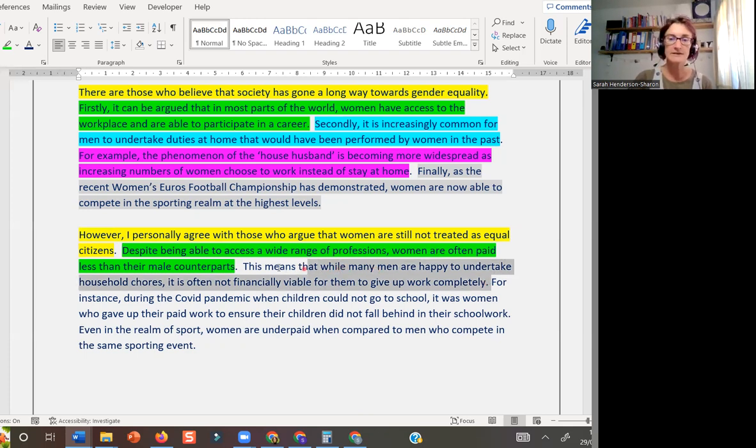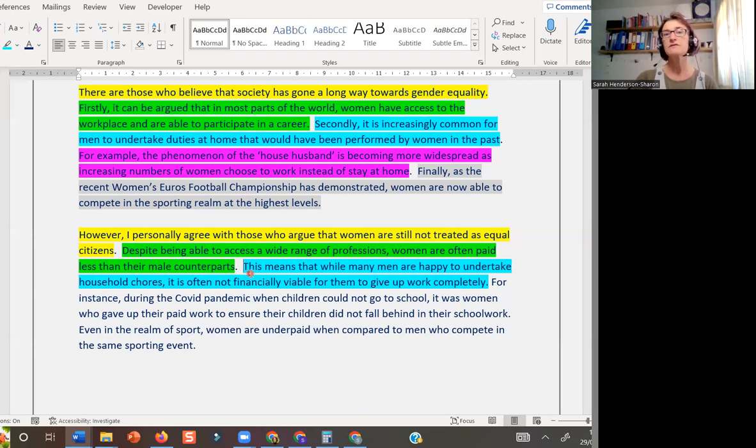In my next sentence, this one here, I'm giving more information about the same point. And I've used this as a pronoun referencing because if I start my sentence with this, I'm referring to everything in this green sentence. And although in this first paragraph we've got firstly, secondly, thirdly, that's fine.